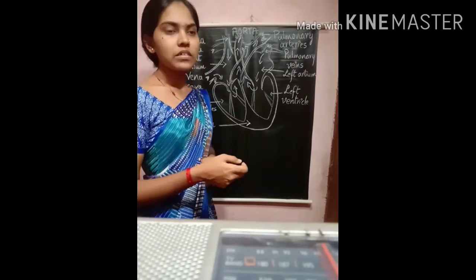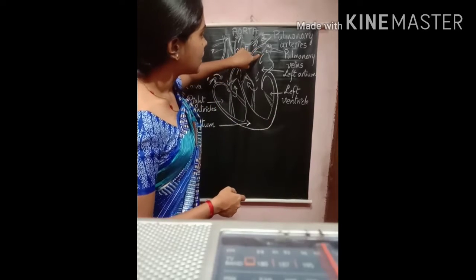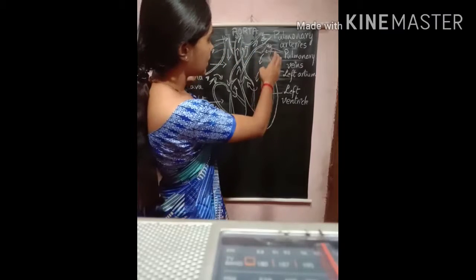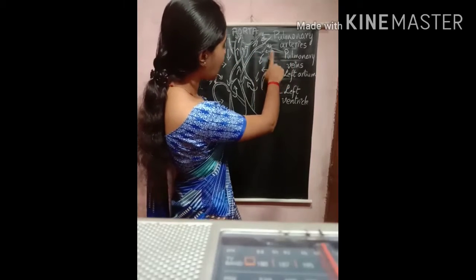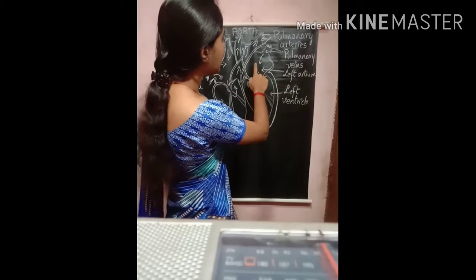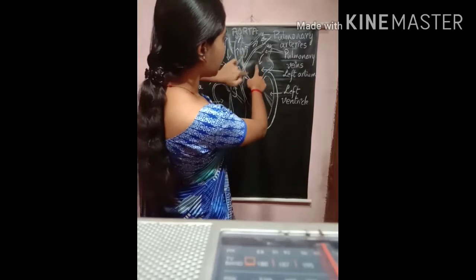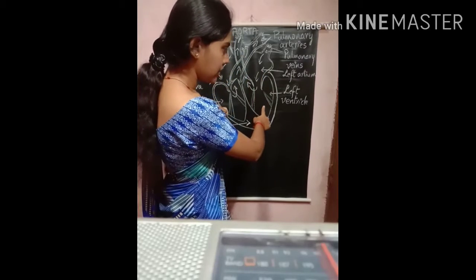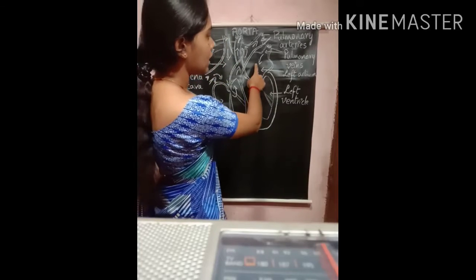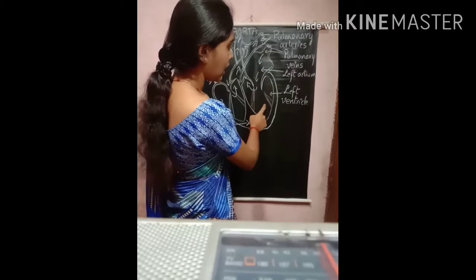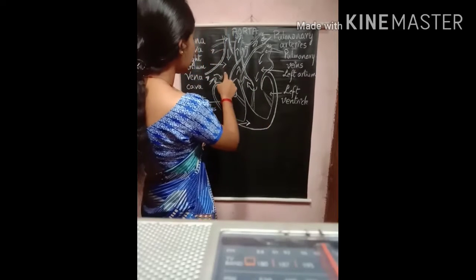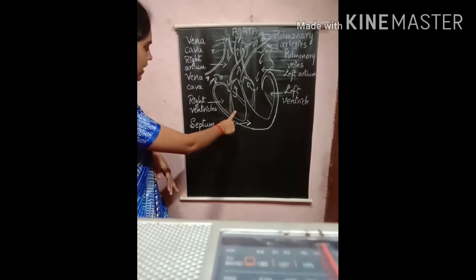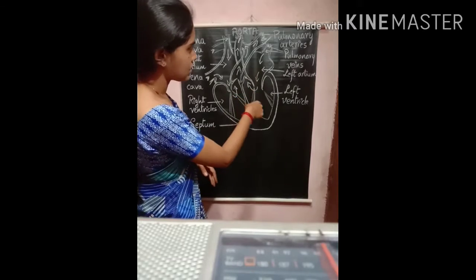In the heart you can see 4 parts. These chambers are the left atrium, left ventricle, right atrium and right ventricle. These are the 4 chambers in the heart.